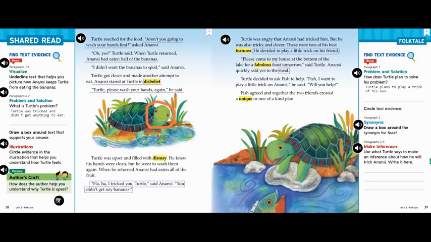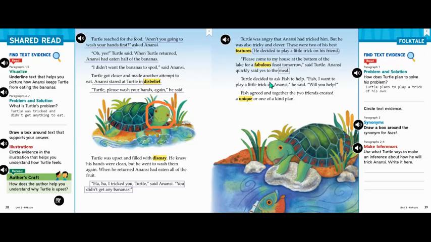It says, use what Turtle says to make an inference about how he will trick Anansi. Write it here. Well, Turtle says that he's going to invite Anansi to a meal, which kind of reminds me of how Anansi tricked him.